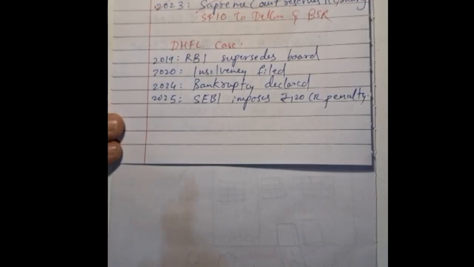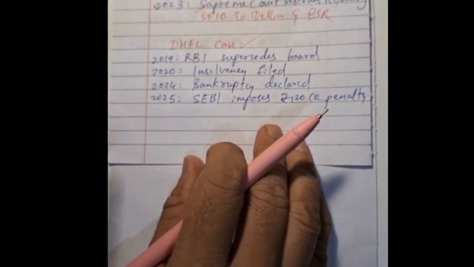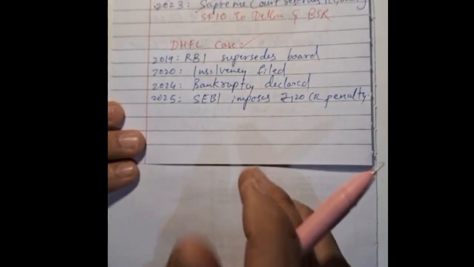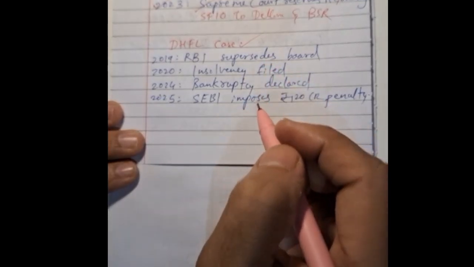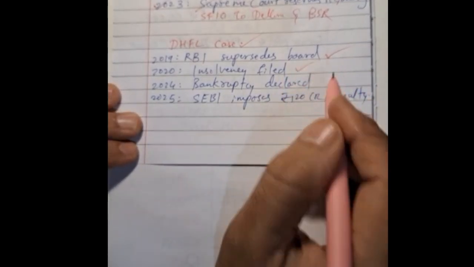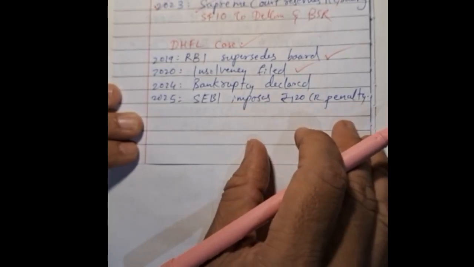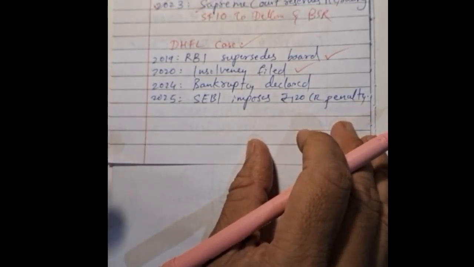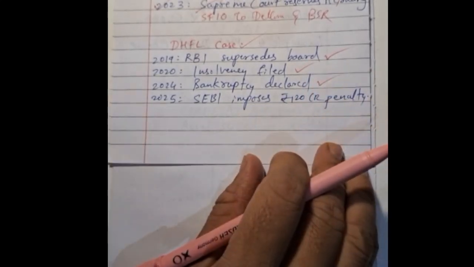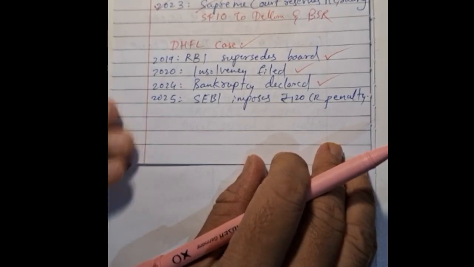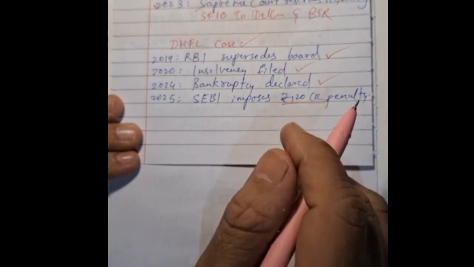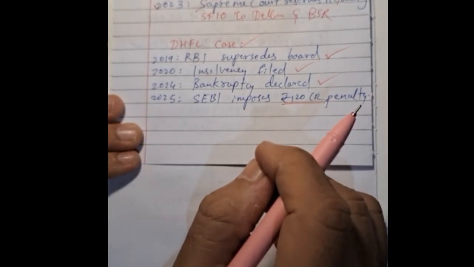So friends, now we will look into another important case, that is DHFL. The DHFL collapse began in 2019 when the RBI superseded its board due to massive defaults. In 2020, the Union Bank filed for insolvency against promoter Kapil Wadhwan. By 2024, the NCLT declared him bankrupt, and in 2025, SEBI imposed a 120 crore rupee penalty and banned him and others from the securities market for 5 years.